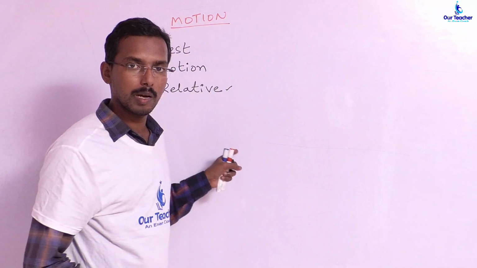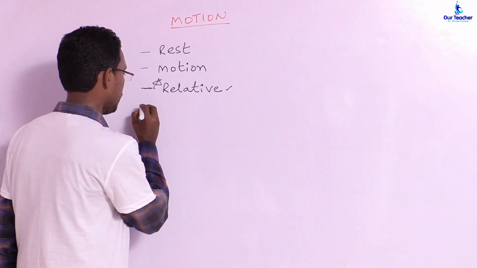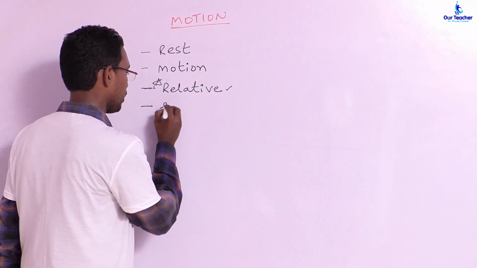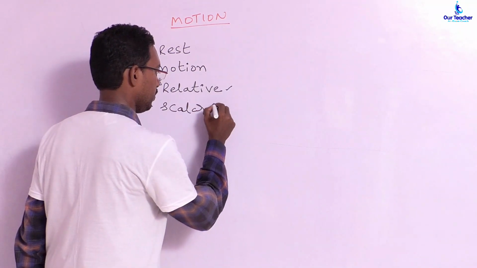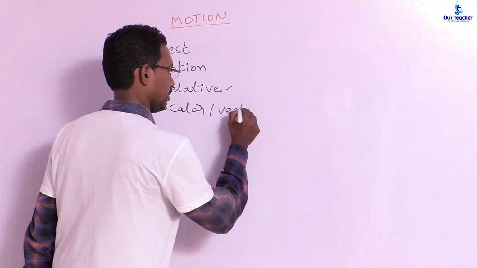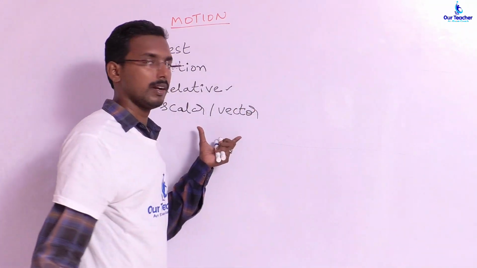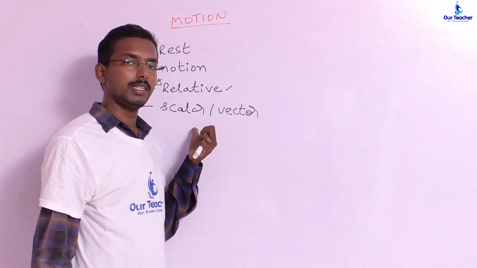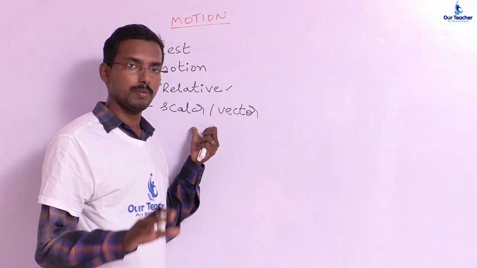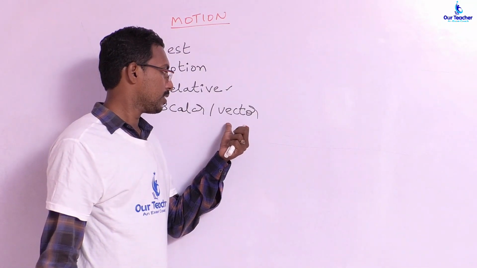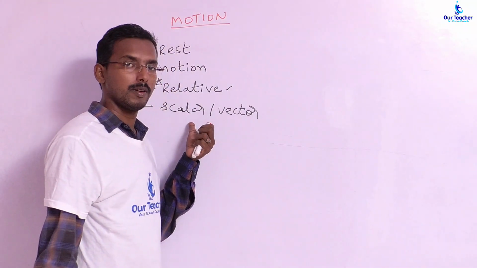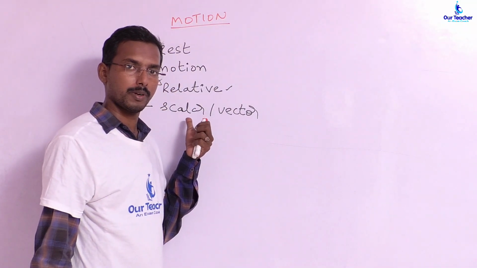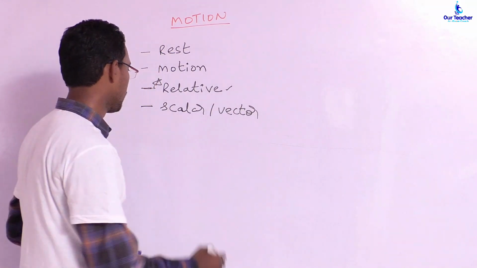Later we will deal with the topic known as scalar and vector. Scalar is a physical quantity which has only magnitude. Magnitude means length, that's it. And vector is a physical quantity which has both magnitude and direction. Here there will be no certain or proper direction in a scalar.